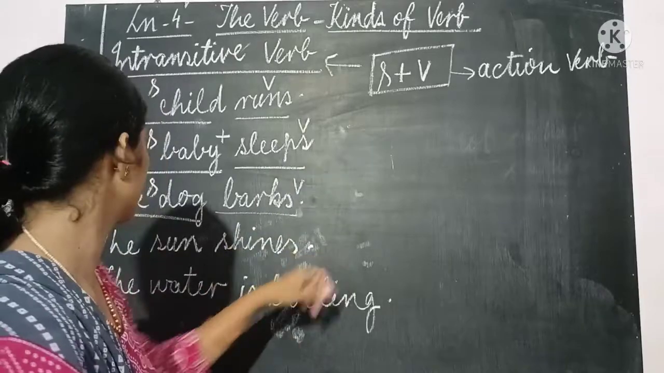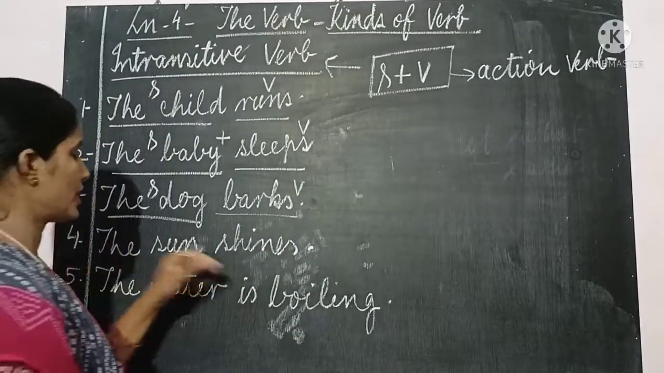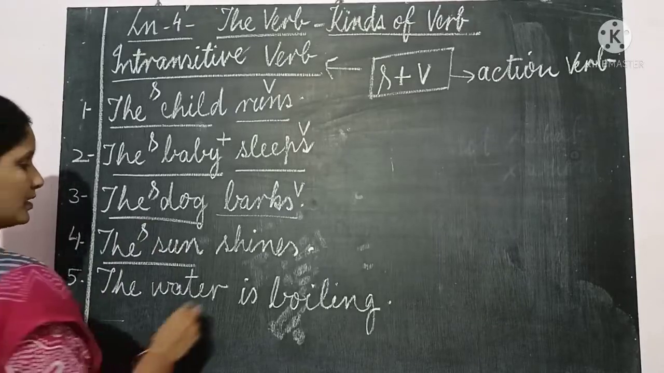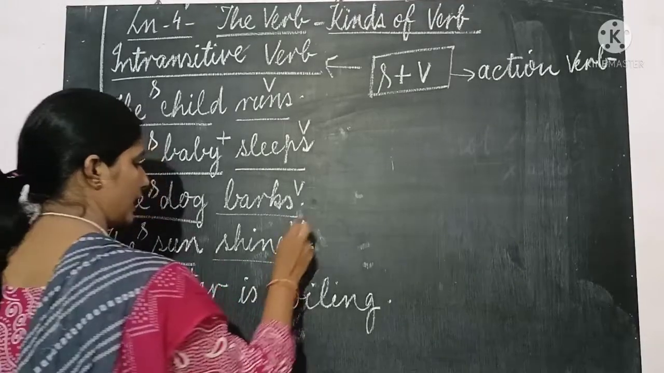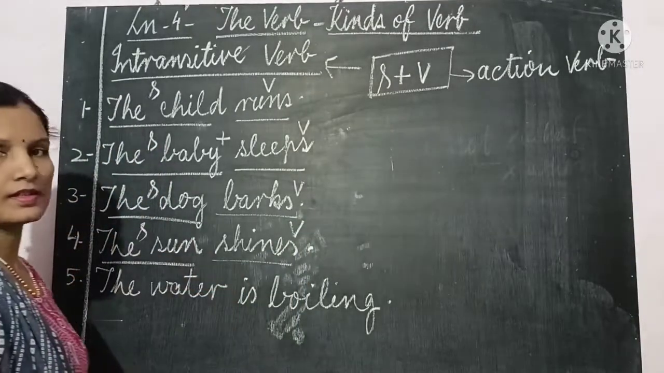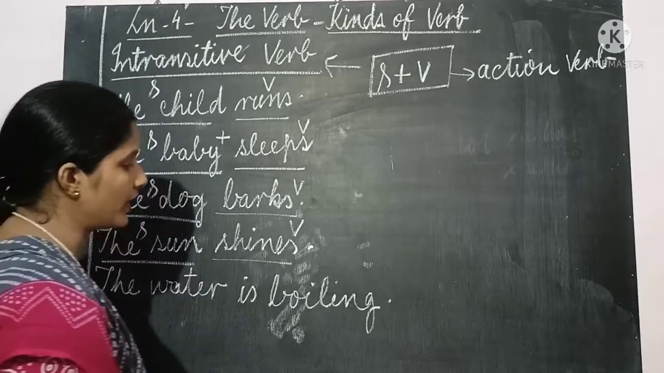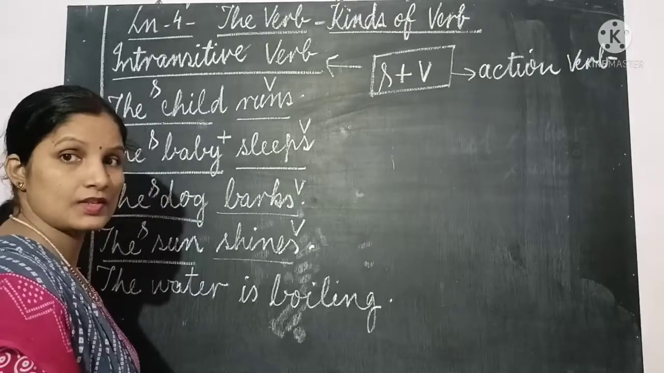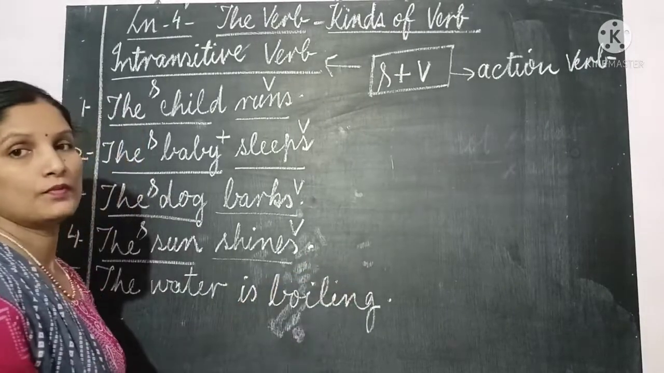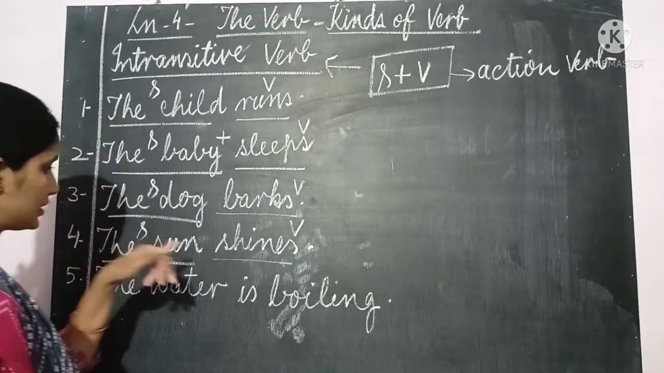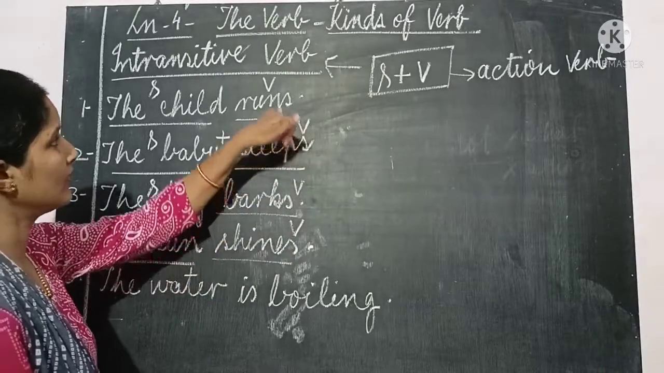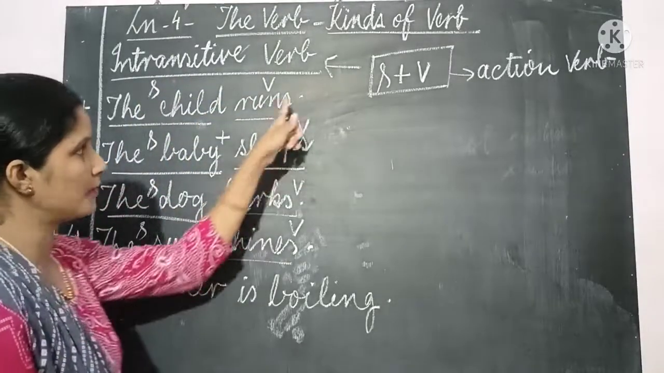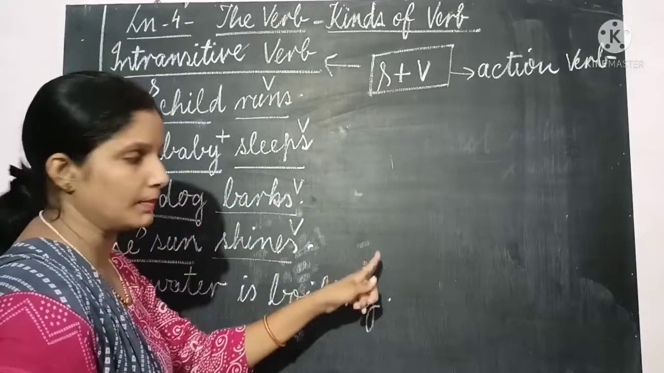See, the sun shines. Subject, the sun. Shines, verb. Yes, the sun shines. No need of writing any other object. The sun shines what? The sun shines whom? Nothing is written and we don't need it here. So such verbs are called intransitive verbs because they do not need an object after them to complete the meaning.